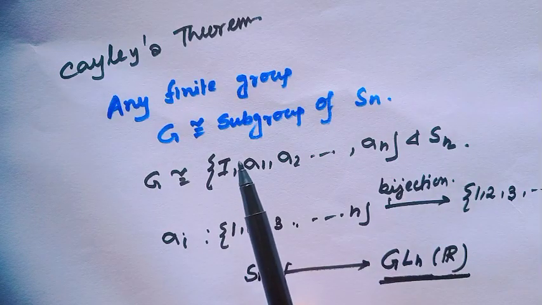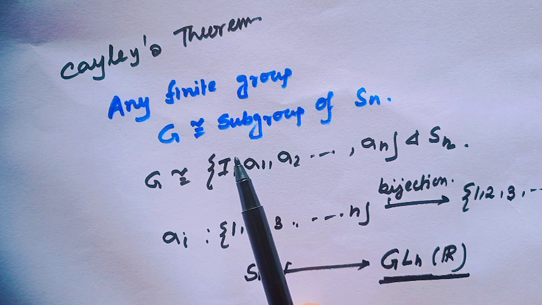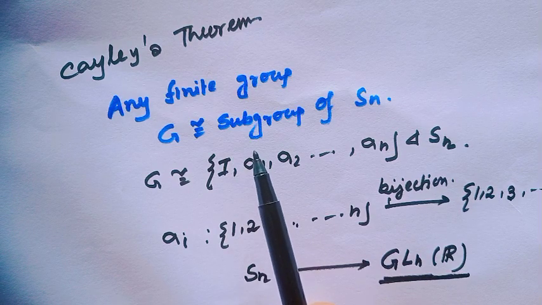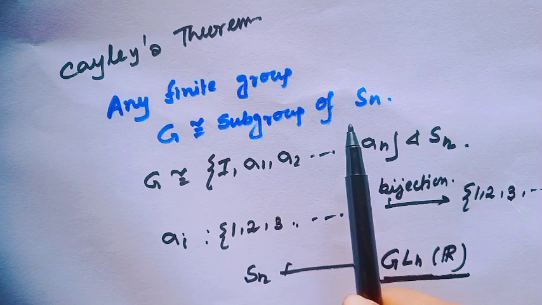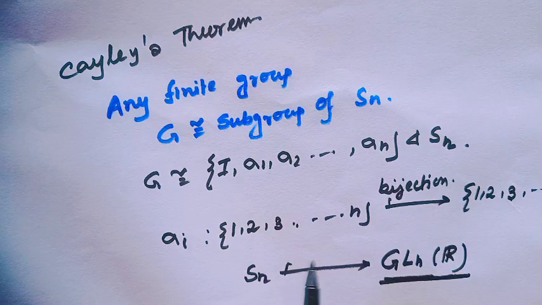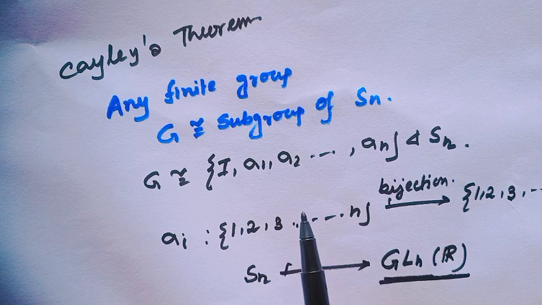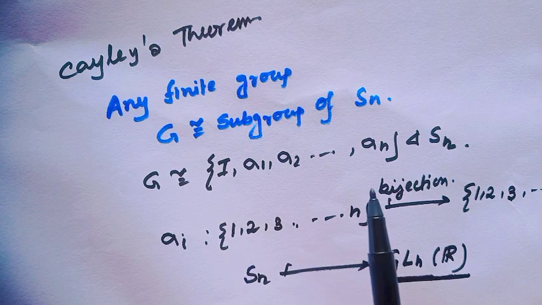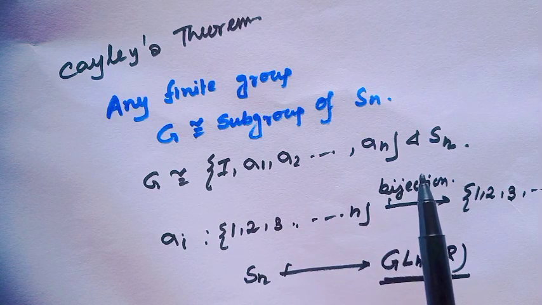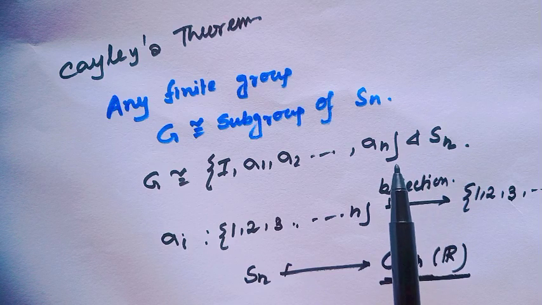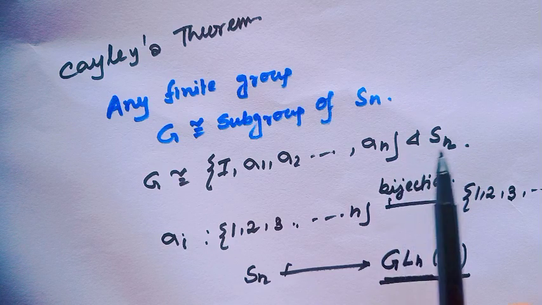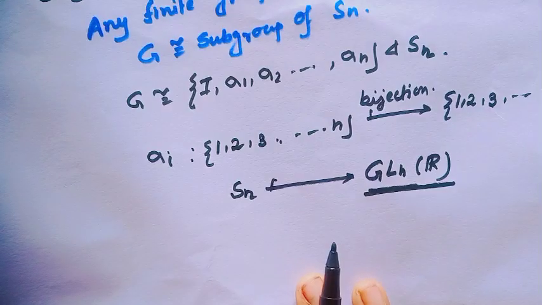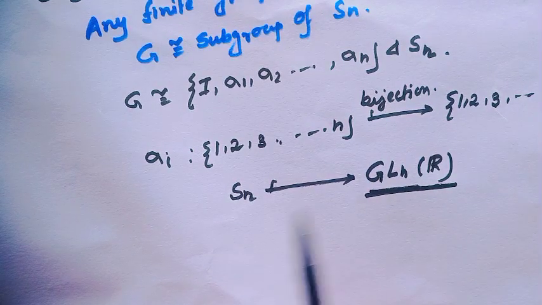By Cayley's theorem, any finite group is isomorphic to a subgroup of a symmetric group Sn, but in the question we have to prove this is isomorphic to a subgroup of GLn(R), not Sn.